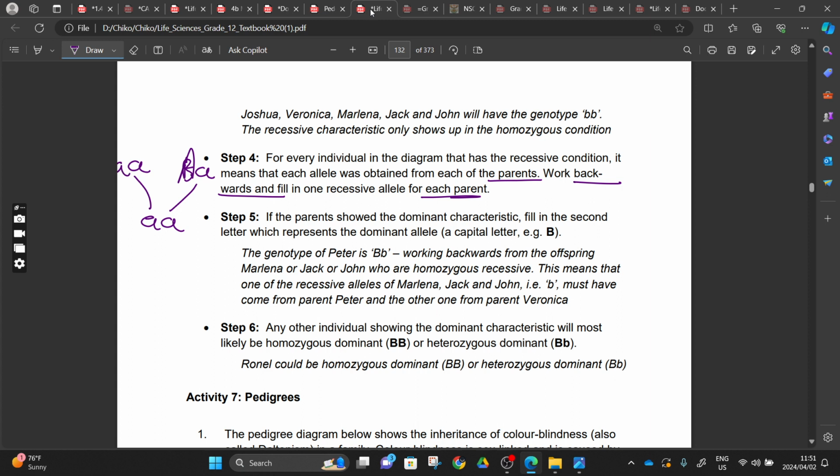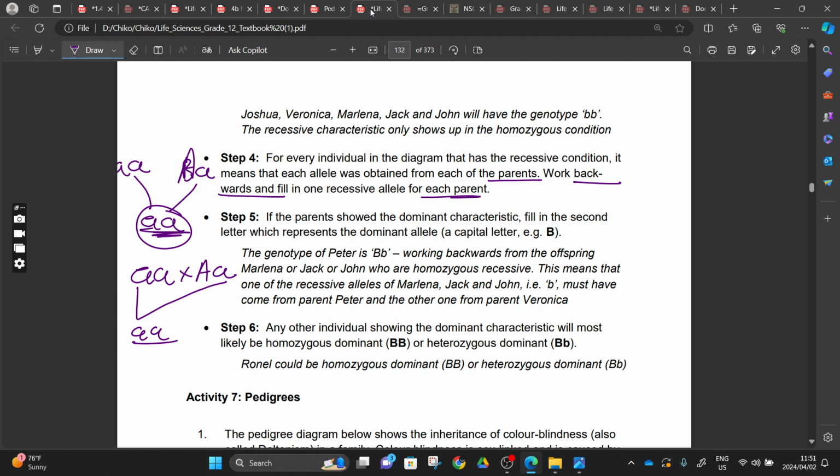And they can also ask you in the question to prove that this small letter a is at the right place there. How do you prove it? You will prove it with a monohybrid Punnett square, because if you have a multiplied by capital letter A and small letter a, the possibilities are there that this a and this a will match, right?